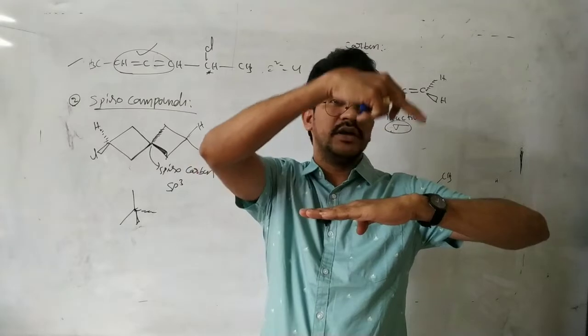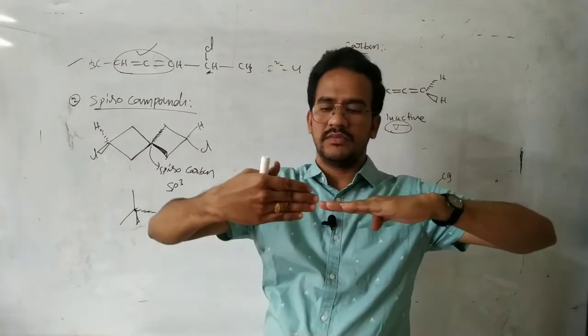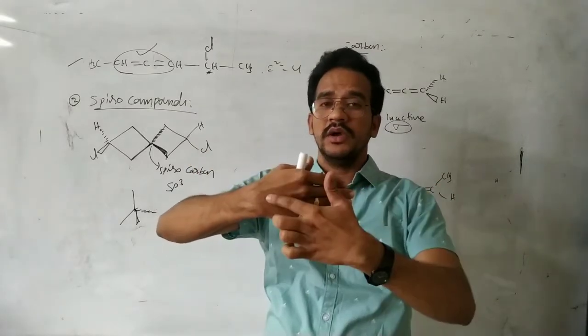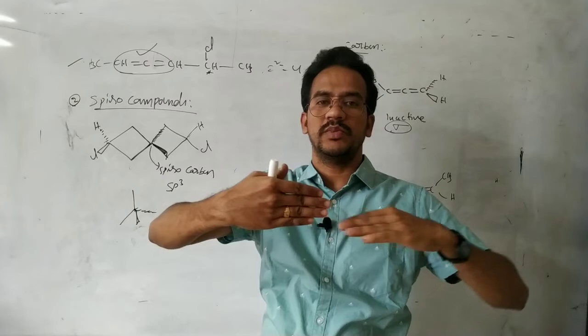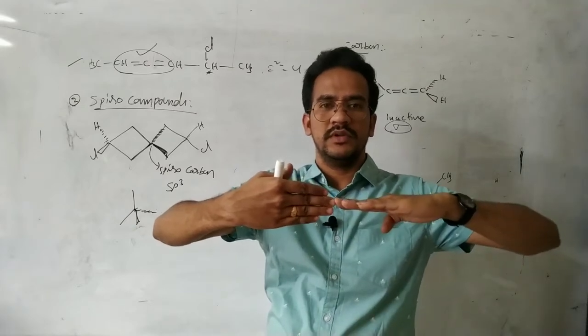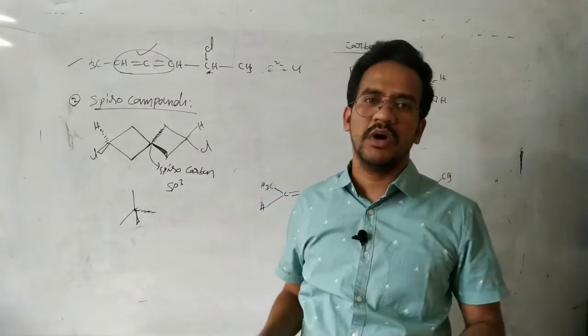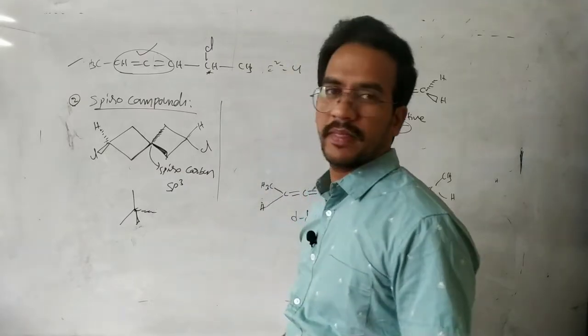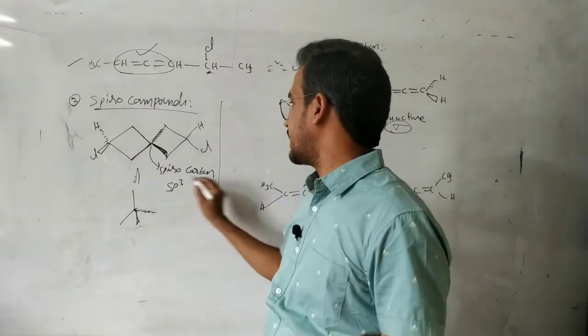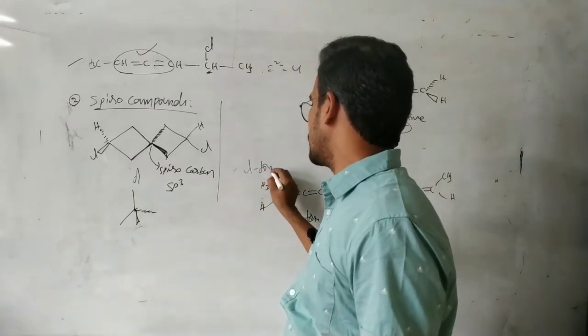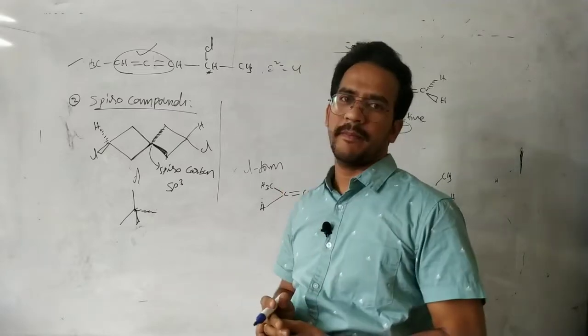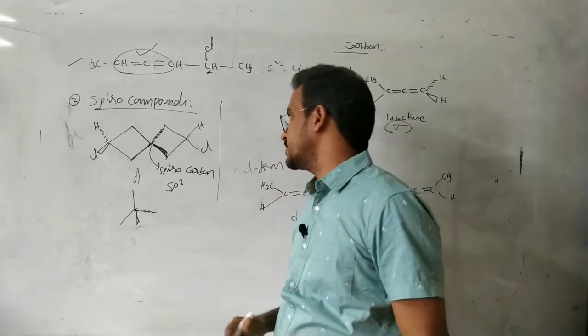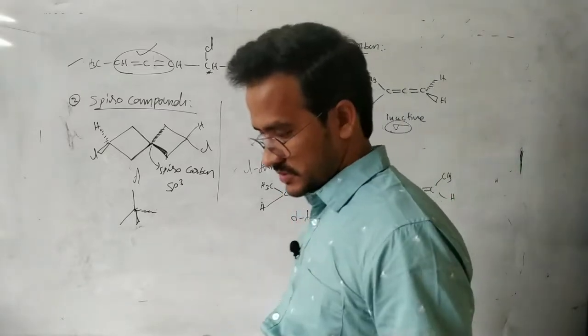On this one, hydrogen on the plane, chlorine on the plane. Now here, this ring on the plane, here chlorine above the plane, hydrogen below the plane. Okay? That means that there is no plane of symmetry. That molecule cannot be cut into two equal halves. This is an optically active molecule. It is a D form and its mirror image L form. That's it.